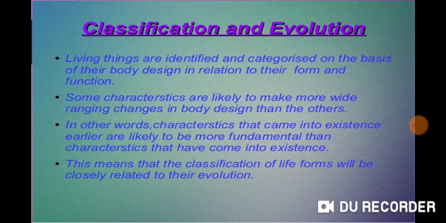Classification is helpful so that we can categorize living creatures and study them deeply, and it forms 2 to 3 to 4 to 5 classes through which we can go through its early history till today.